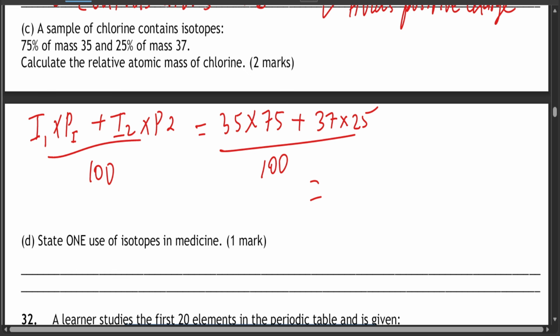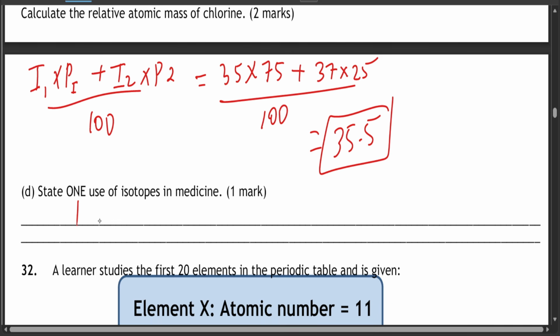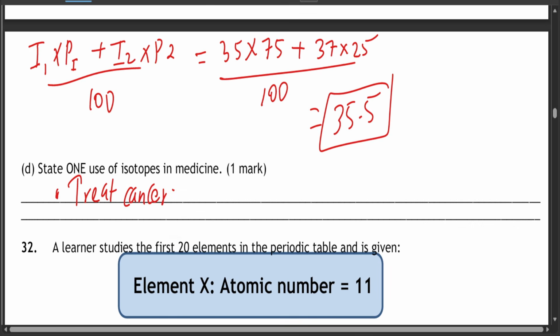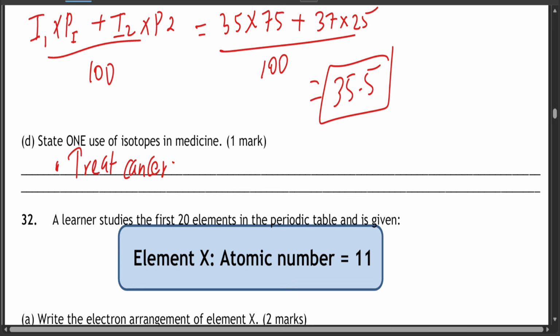35 times 75 plus 7 times 25 divided by 100 gives us 35.5. Now, state one use of isotopes in medicine. It is used to treat cancer. So, treatment of cancer. Don't go looking for isotopes if you don't have the knowledge of a chemist or pharmacist. Don't do that.